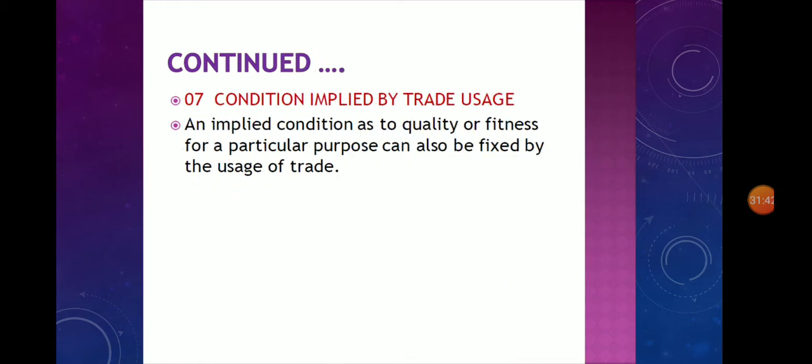The last one, conditions implied by trade usage. The last implied condition is a condition implied by trade usage. An implied condition as to quality or fitness for a particular purpose can also be fixed by the usage of trade. So these are all the implied conditions of the COS, contract of sale.